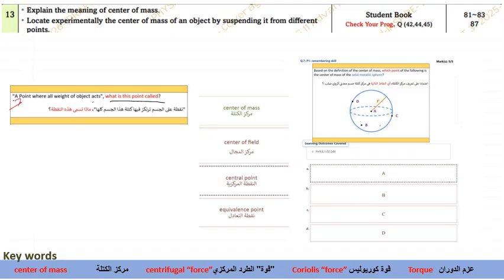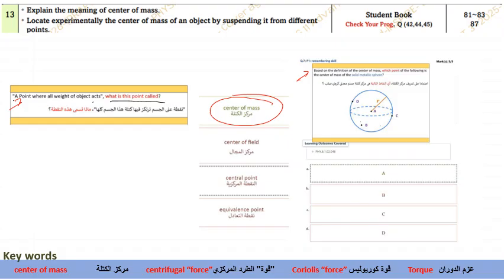This question came before. A point where all the weight of an object, say the entire mass of the body, is concentrated at one point. What is that point? It's easy, it's the center of mass, right? Now look at, based on the figure or based on the definition of center of mass,